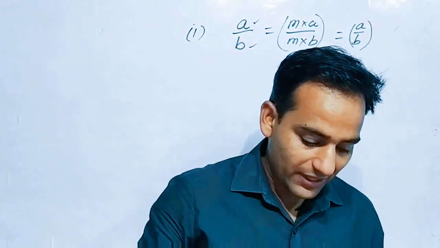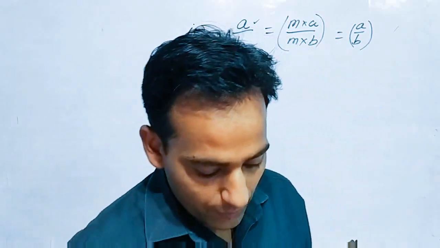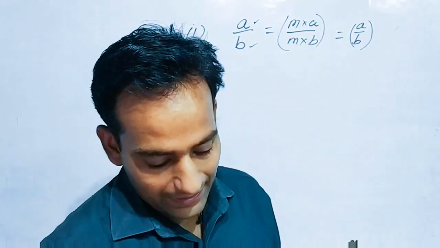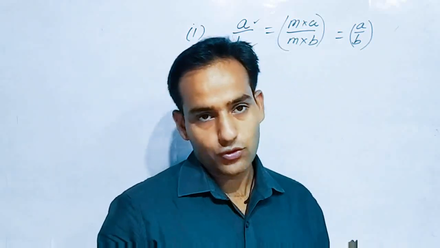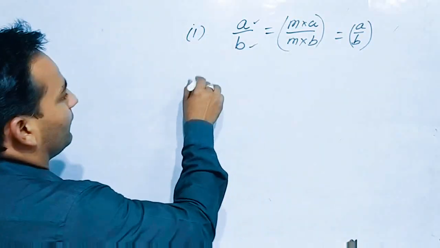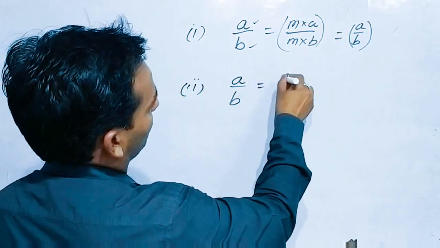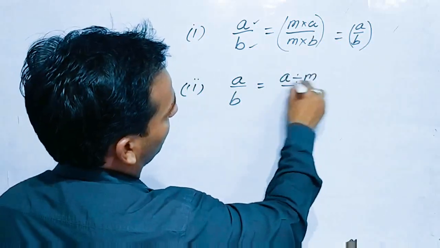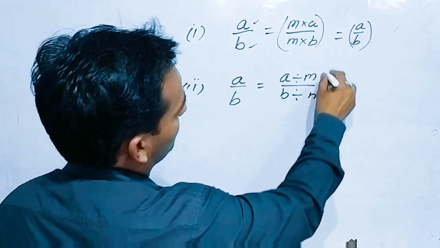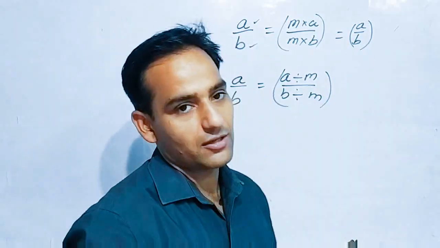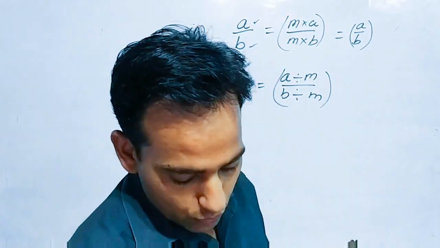Now the second property we have: if a upon b is a rational number and m is a common divisor. So once again, same thing. If we have a upon b a rational number, and if you divide a by m and b also by m, this also will be the same rational number, there will be no change.